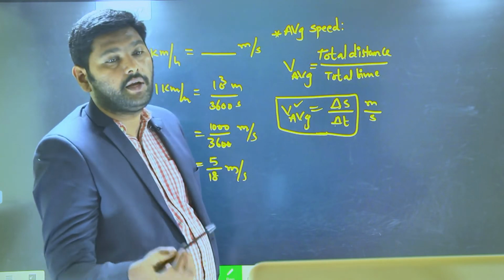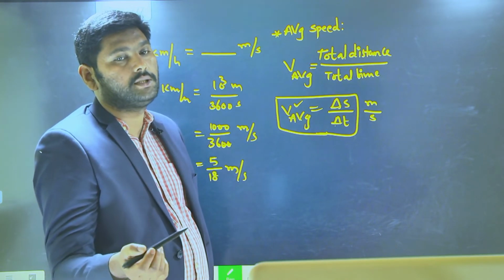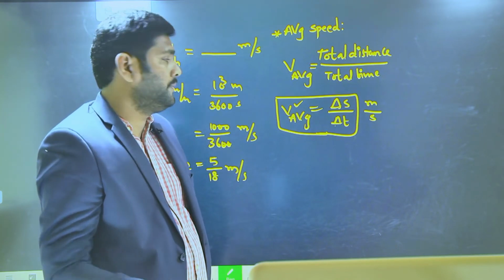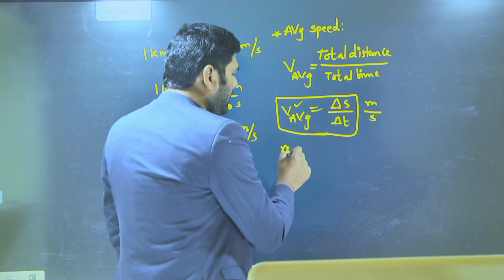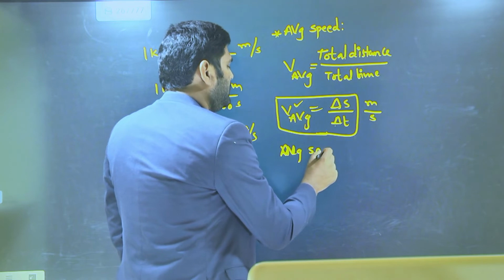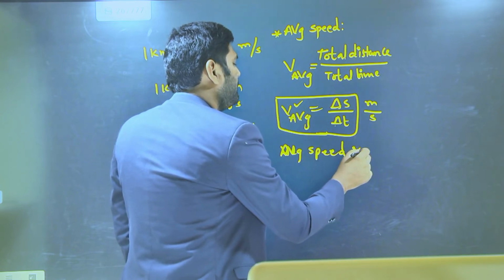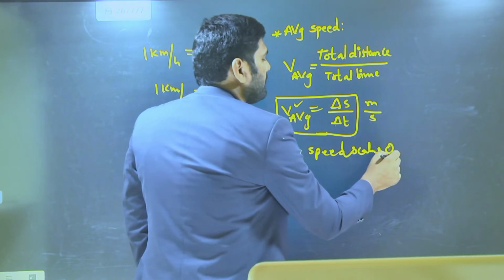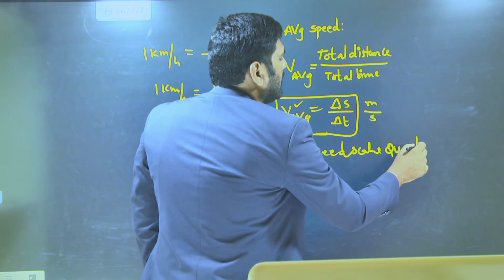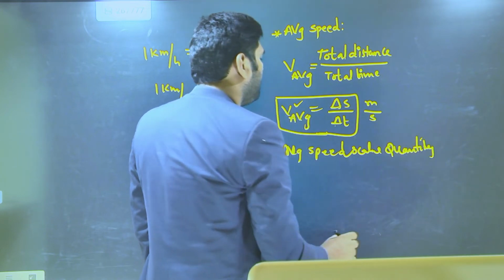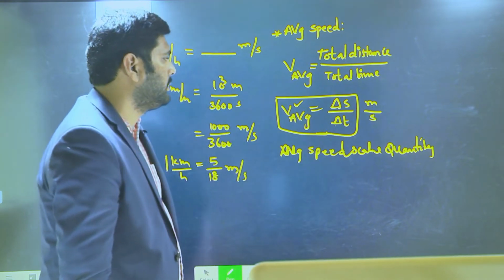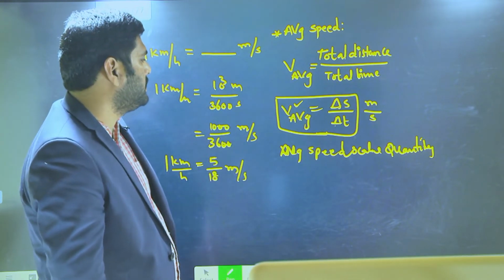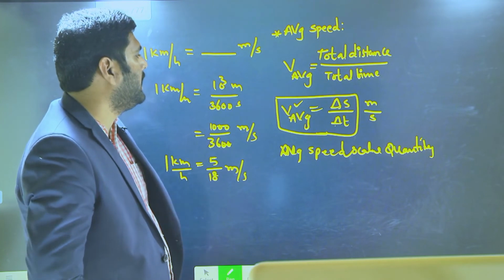We will define kilometer per hour also because it is a practical unit of speed. Average speed is a scalar quantity, and this is the way we can define the average speed.